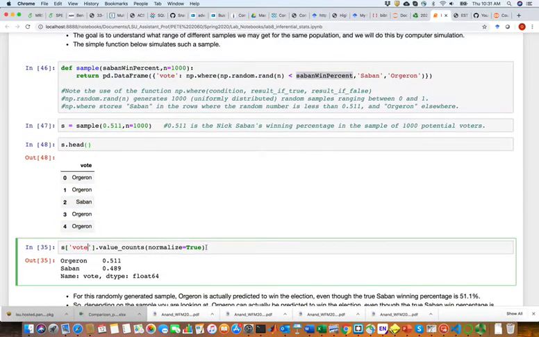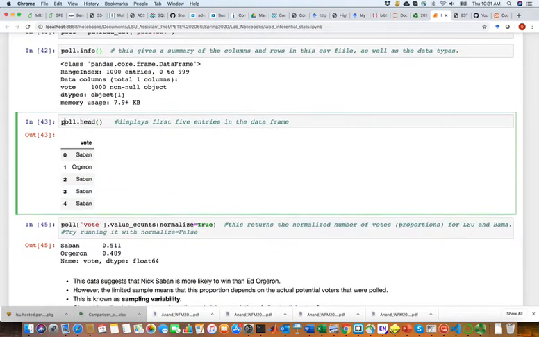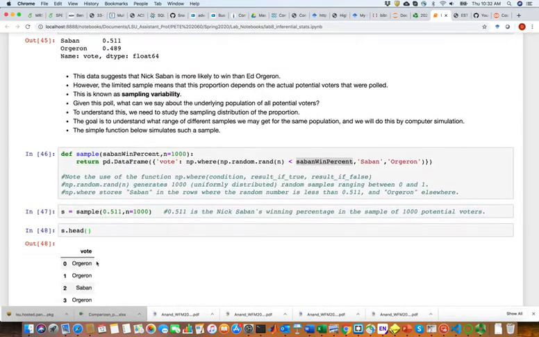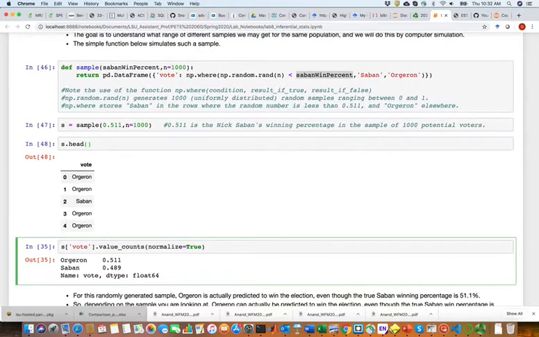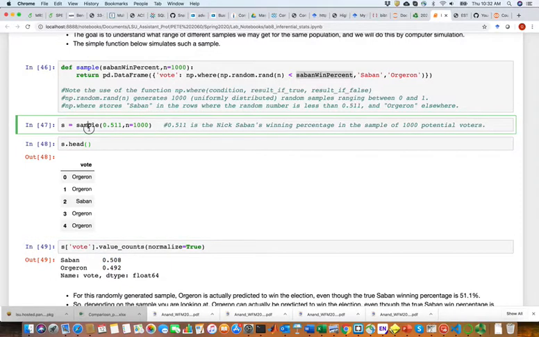So do the same thing we did on the original poll file. This result is different from the original poll file, right? This is all computer generated. And when you use the same function to count and look at the probabilities, Nick Saban is still winning, right? Because it's more than 50%. What if you generate another sample?